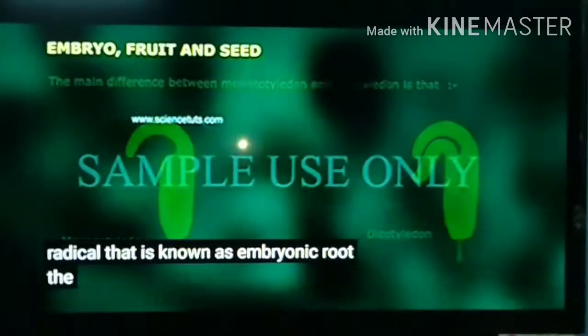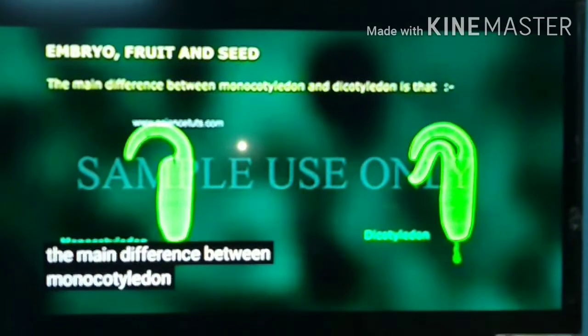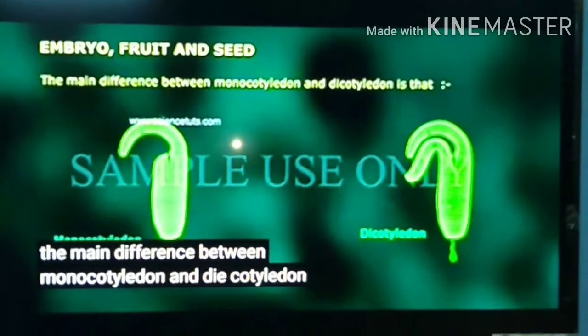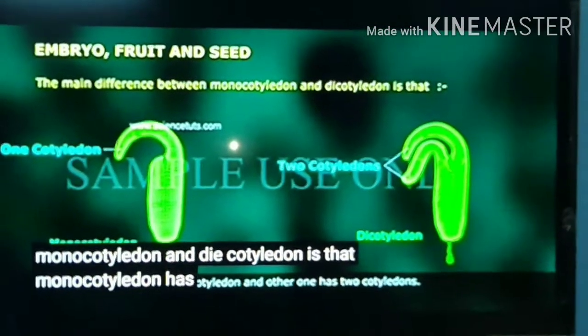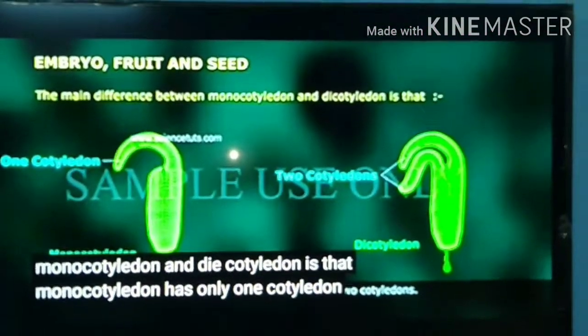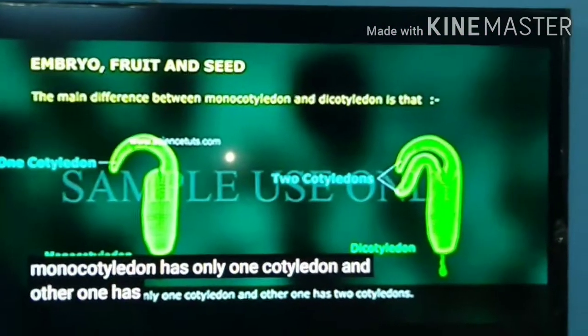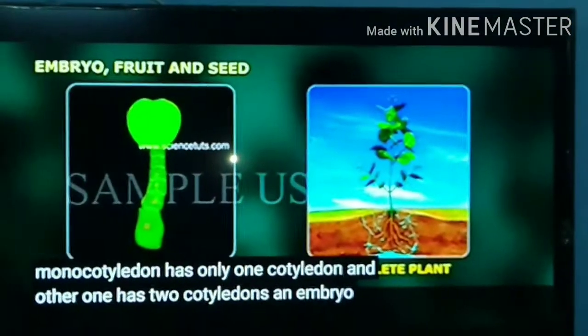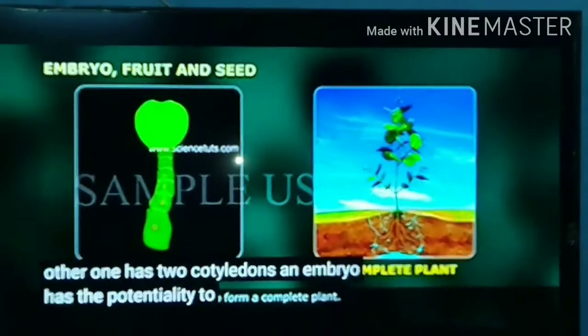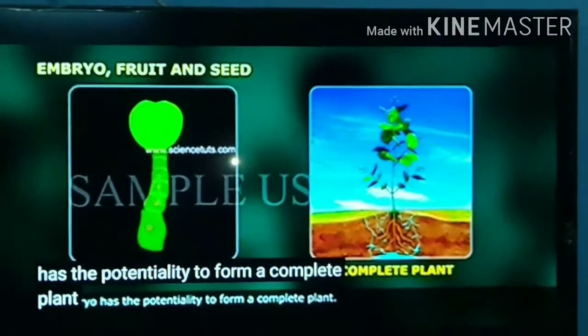that is known as the embryonic root. The main difference between monocotyledon and dicotyledon is that monocotyledon has only one cotyledon and the other has two cotyledons. An embryo has the potentiality to form a complete plant.